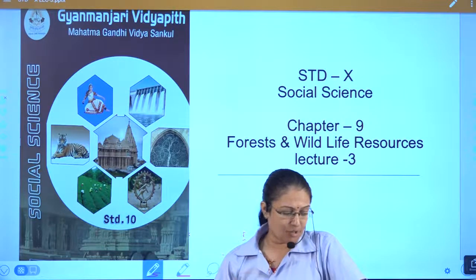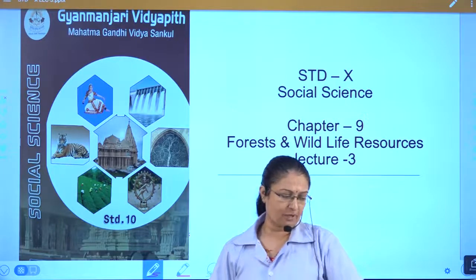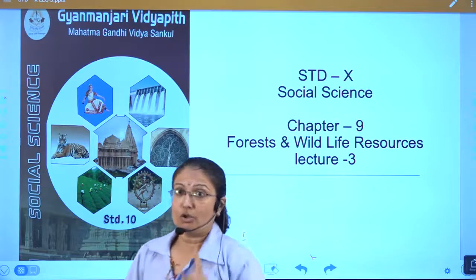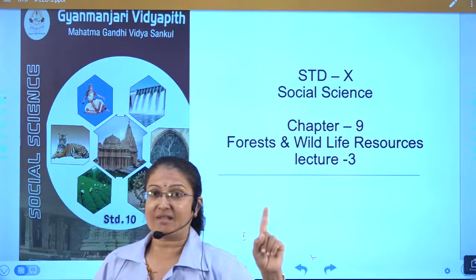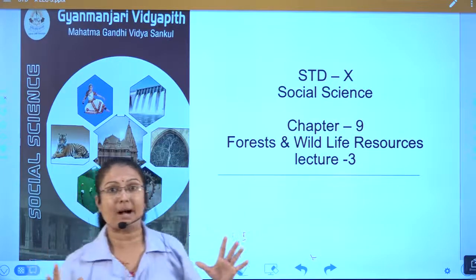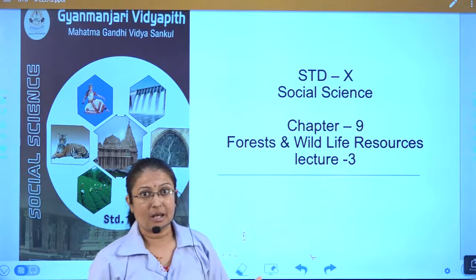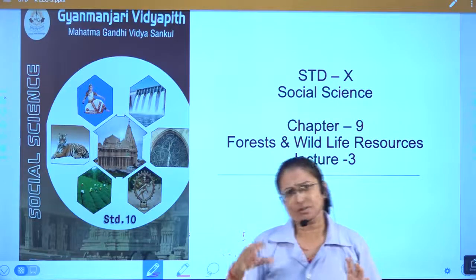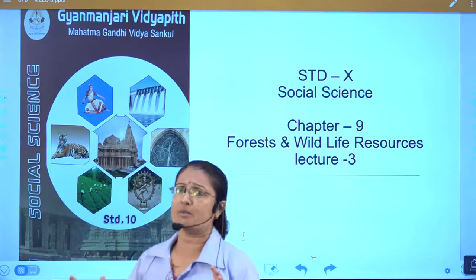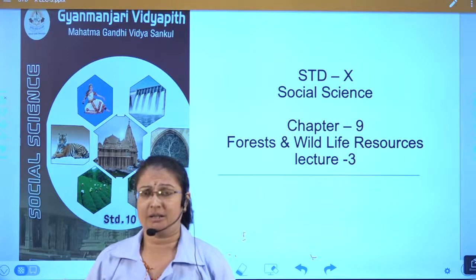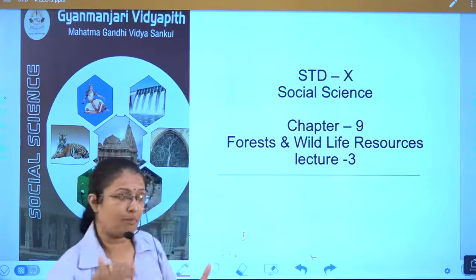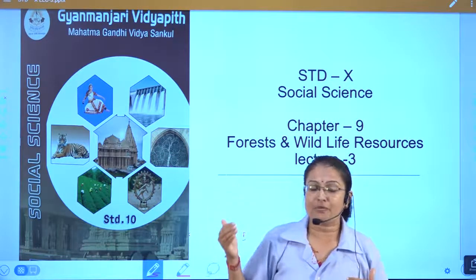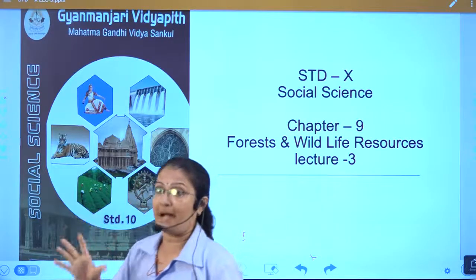And then the last point we discussed was the measures for preservation of wildlife. So what should we do to protect wildlife, as wildlife is an important part of the ecosystem. Like humans, all animals, birds, insects, in short all living organisms are as important as you and me. So they should be protected in their natural environment. So what type of steps should we take and keep in mind?